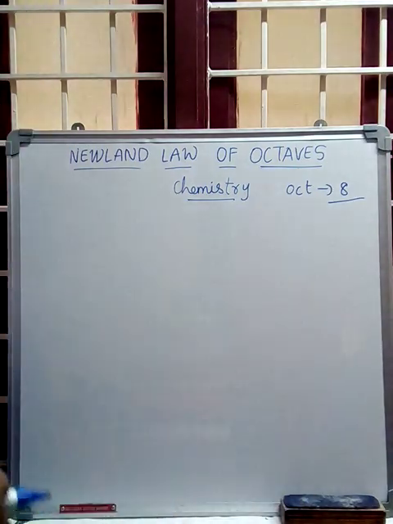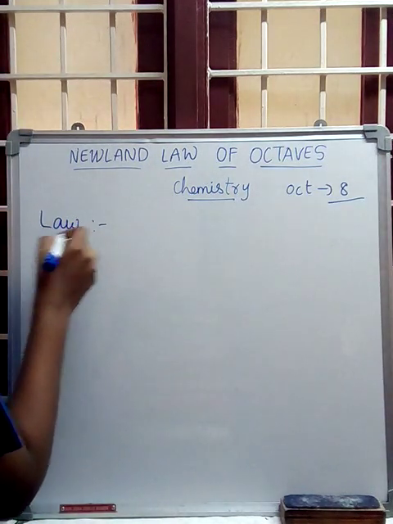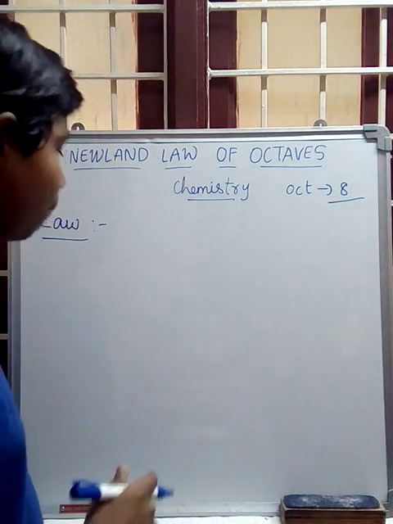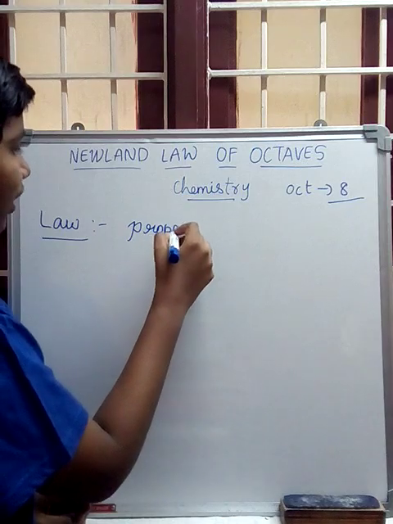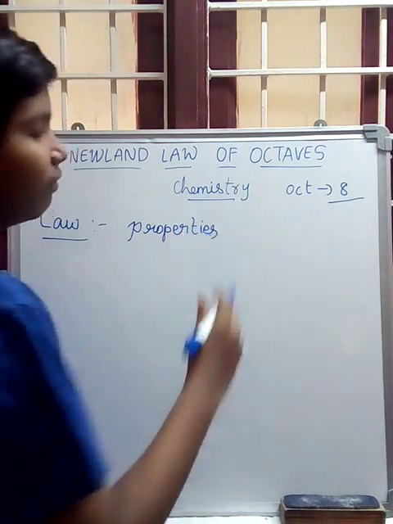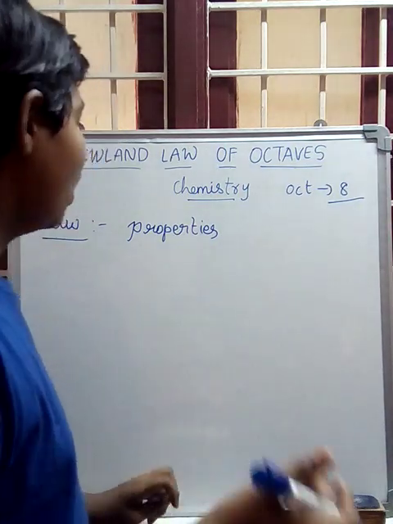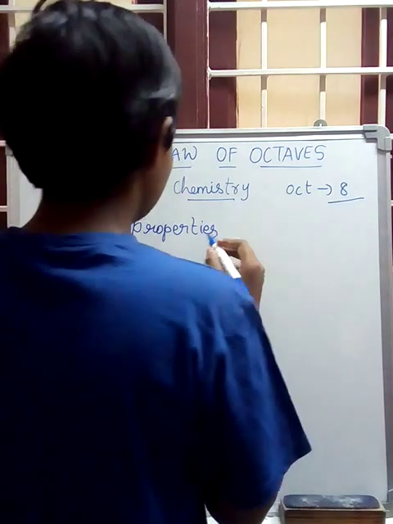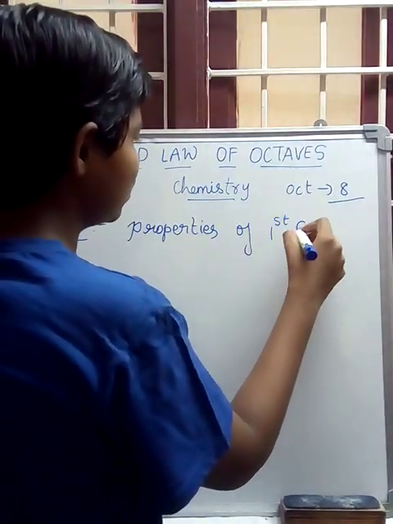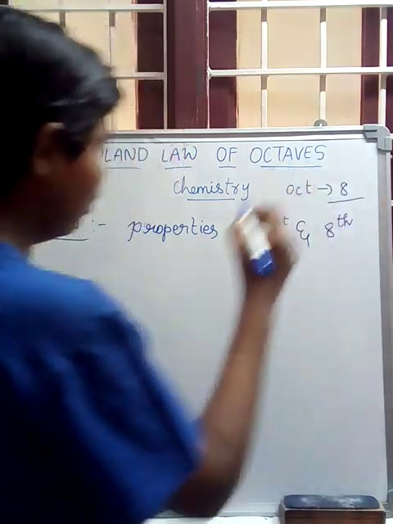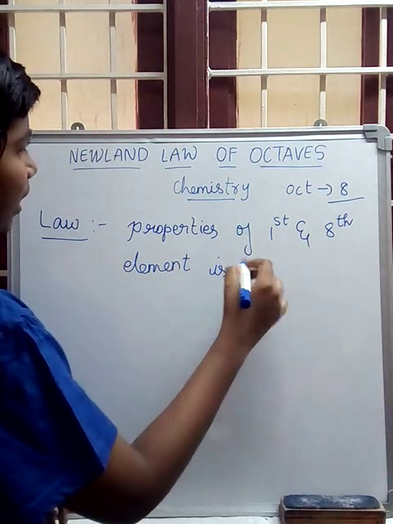Now let's discuss his law, that is, the property. He states that the properties of elements repeat. There are many properties of many elements, for example nitrogen and carbon, which are gases or metals.